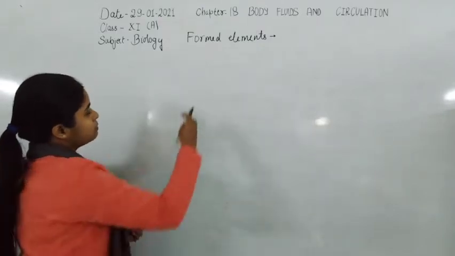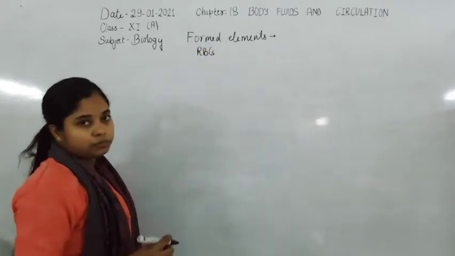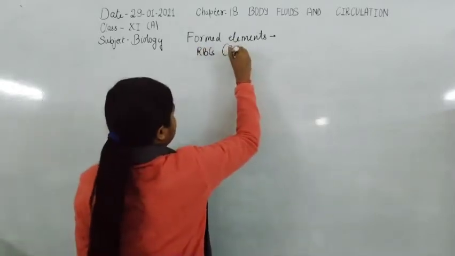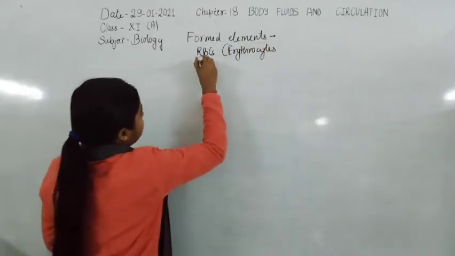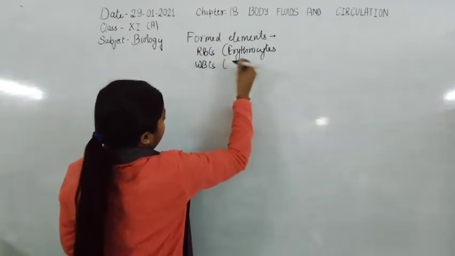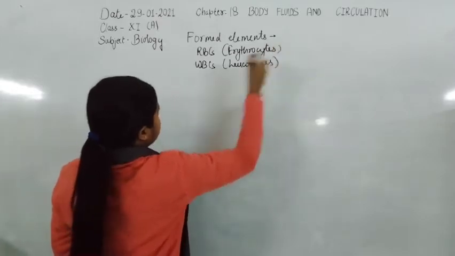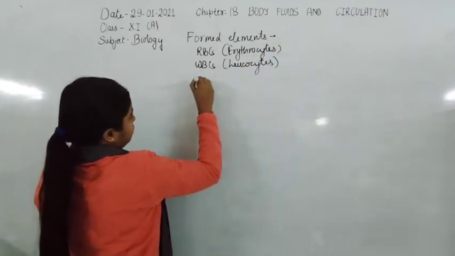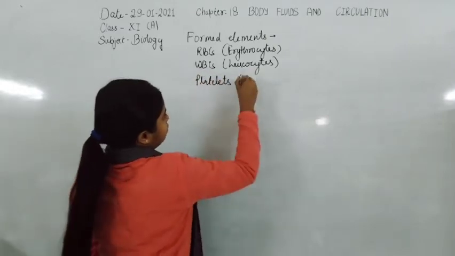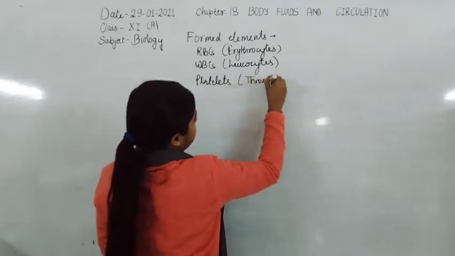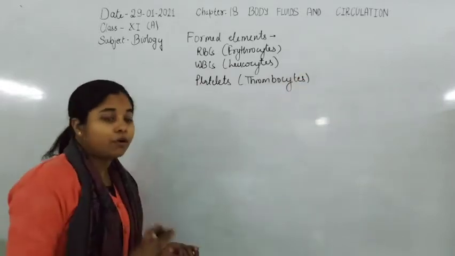The formed elements mainly are the RBCs, also known as erythrocytes, then WBCs, which are white blood cells, also known as leukocytes, and platelets, also known as thrombocytes. These collectively form the formed elements.